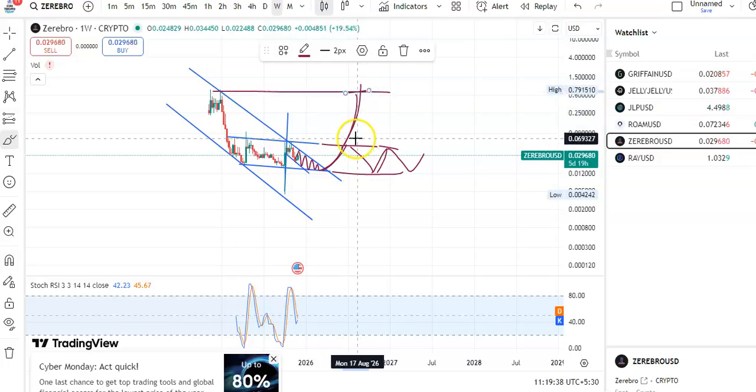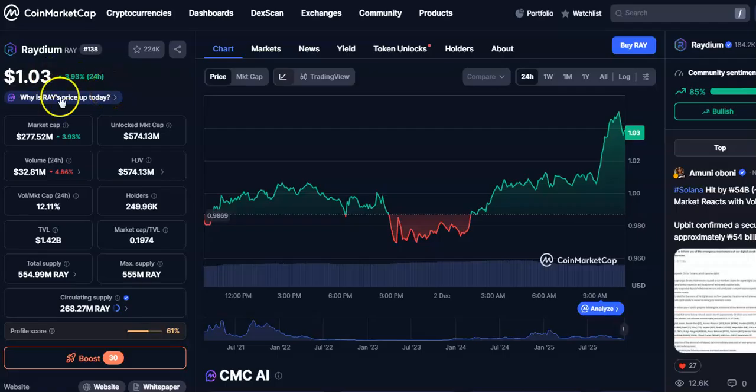Okay, so now we'll talk about another cryptocurrency, that is Radium coin or Ray coin, and you can see the current price is $1.03. It is up by 3%. Rank is around 138 position. Around 224k users are following this cryptocurrency. Market cap is $277 million and the volume in 24 hours is $32.82 million. It is down by 4%. So now we'll go to the chart and see how the candles are moving.